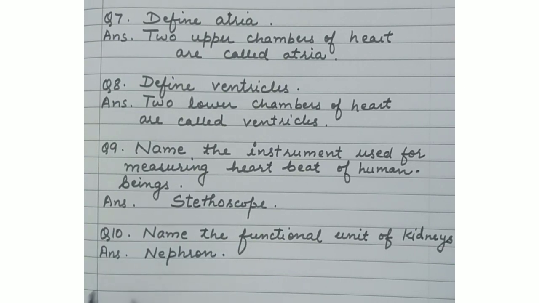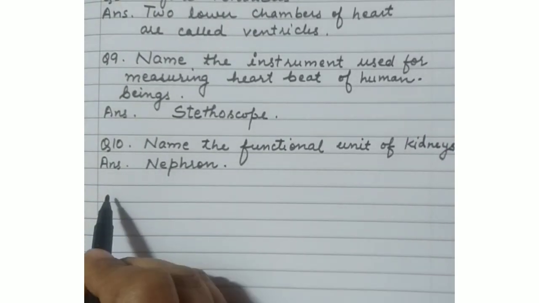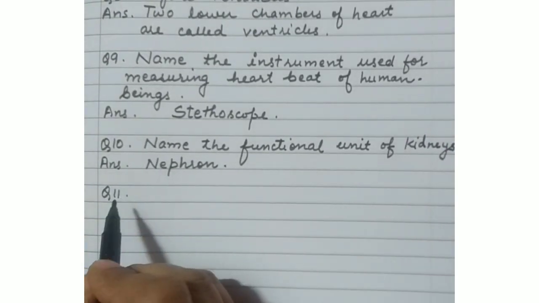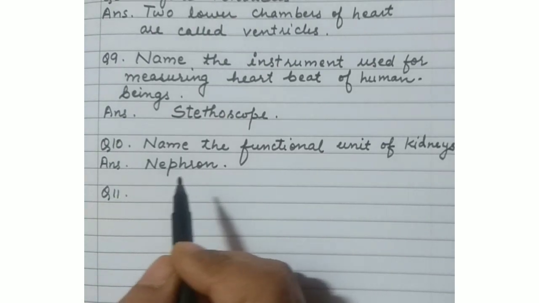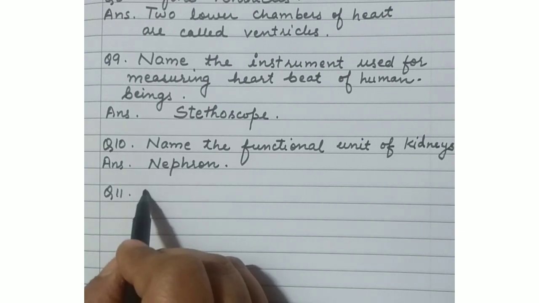In our respiratory system, we are talking about alveoles. The alveoles are the functional unit of respiration, and they are present in the lungs. Similarly, the nephrons are the functional unit of kidneys.